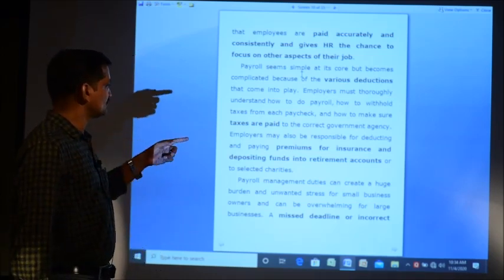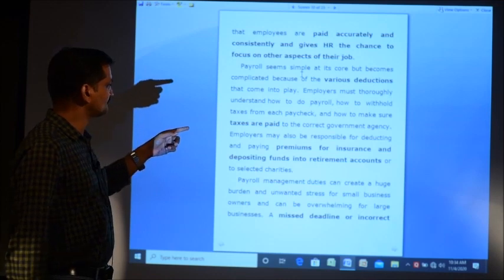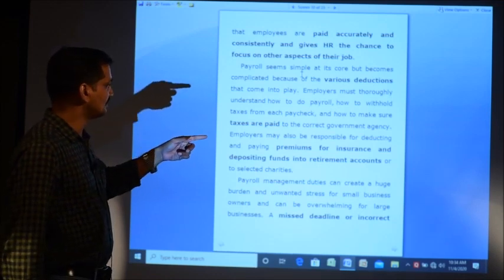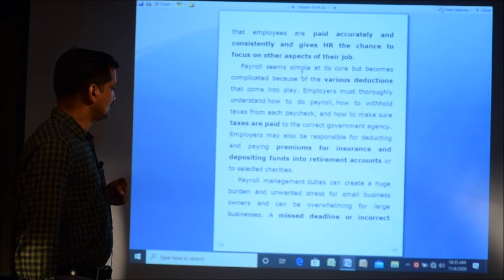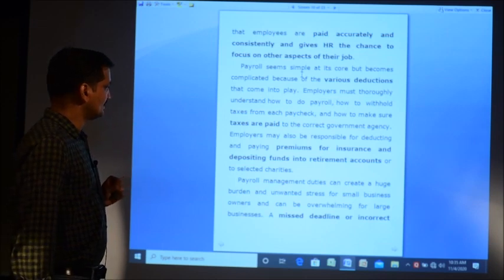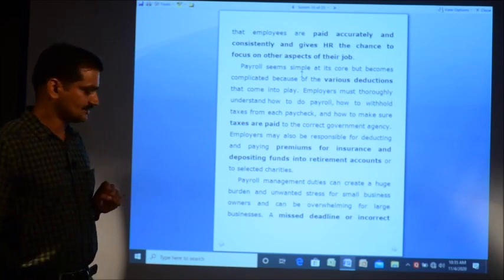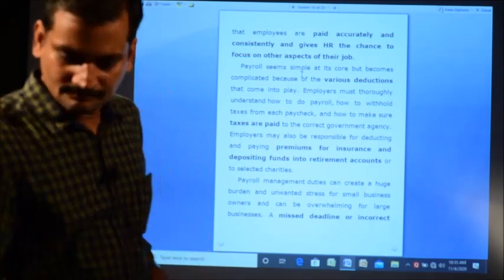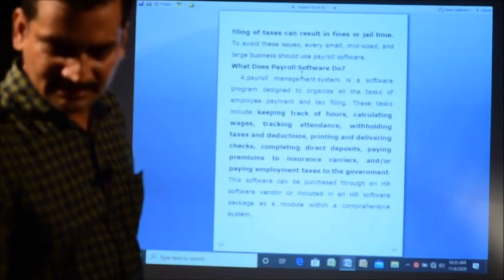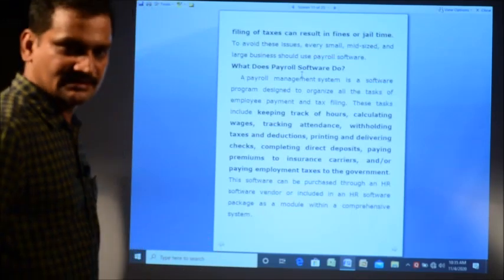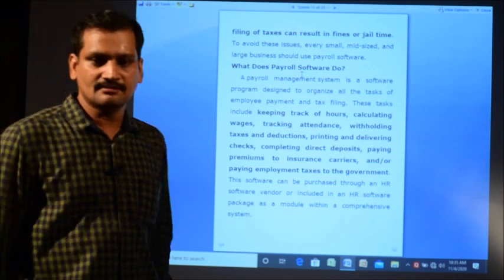Then employers may also be responsible for deducting and paying premiums for insurances, and depositing funds into retirement accounts and selected charities. Now payroll management duties can create a huge burden and unwanted stress for small business owners, and can be overwhelming for large businesses. A missed deadline or incorrect filing of taxes can result in fines or jail time.